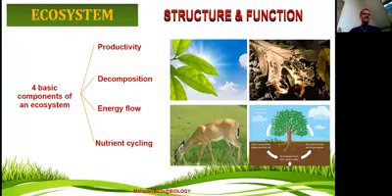We have studied up to the pond ecosystem, and today we are going to study the four basic components of an ecosystem. They are productivity, decomposition, energy flow, and nutrient cycling. These are the four basic components of an ecosystem. Now let us see, what do you mean by productivity?